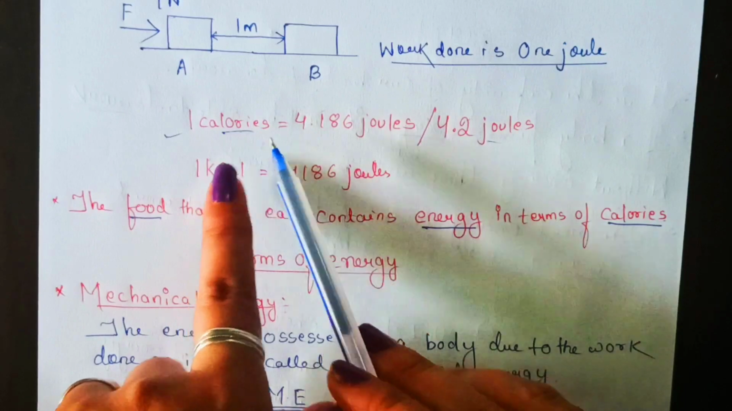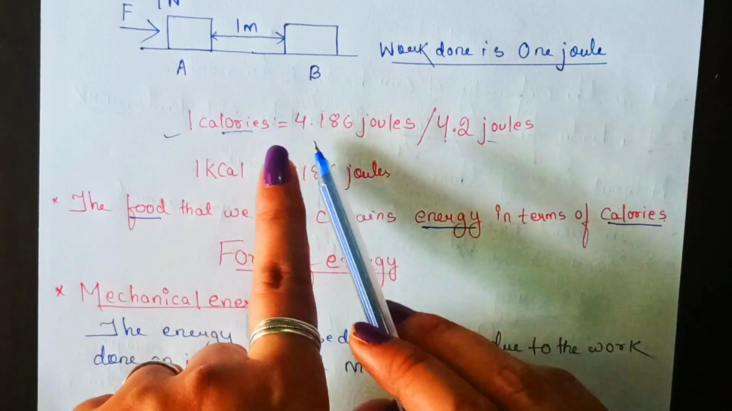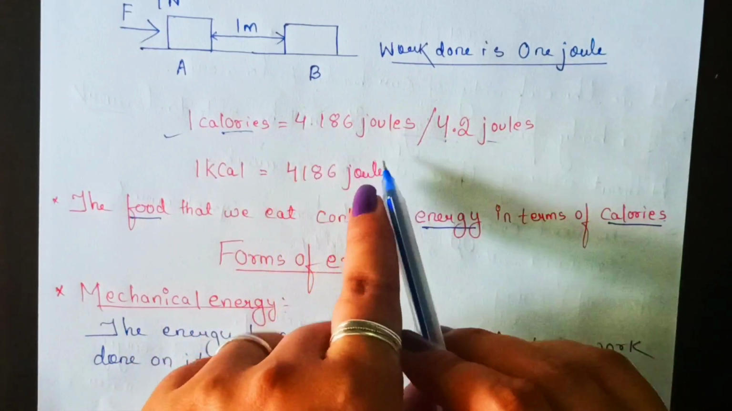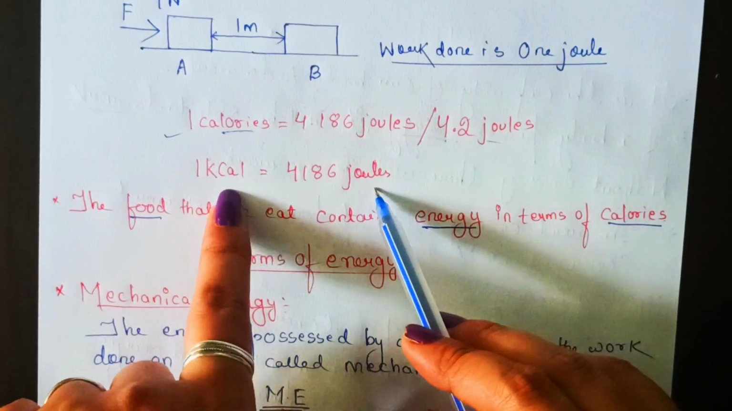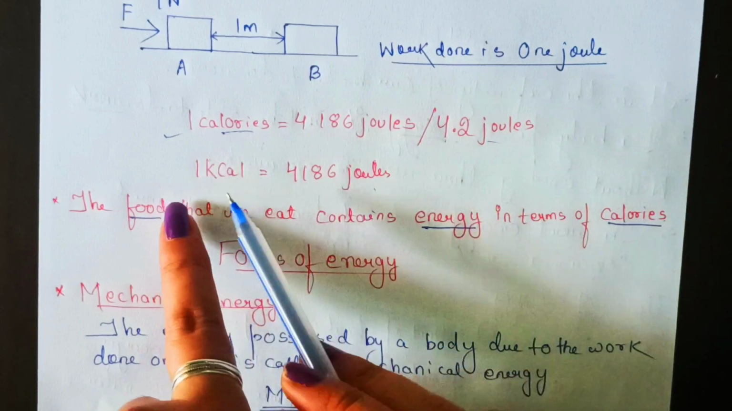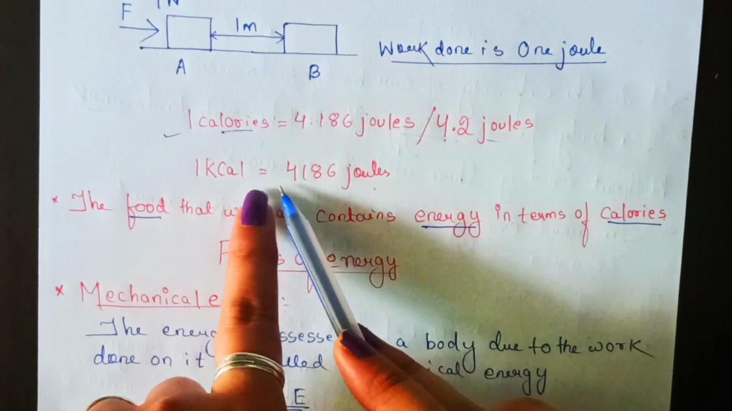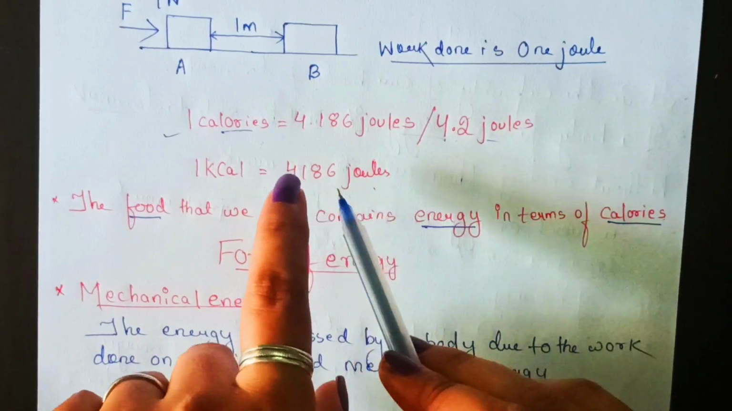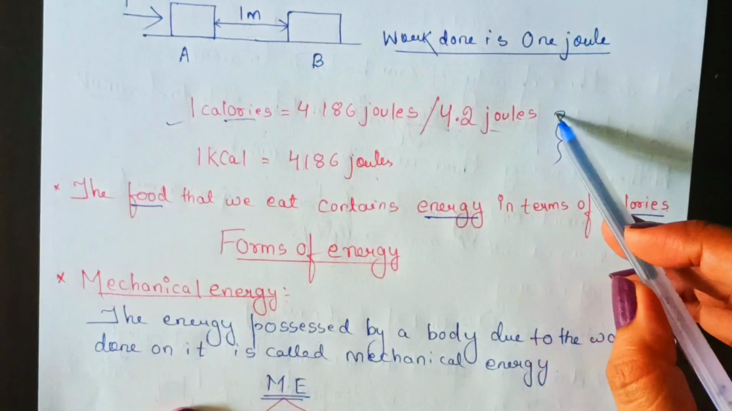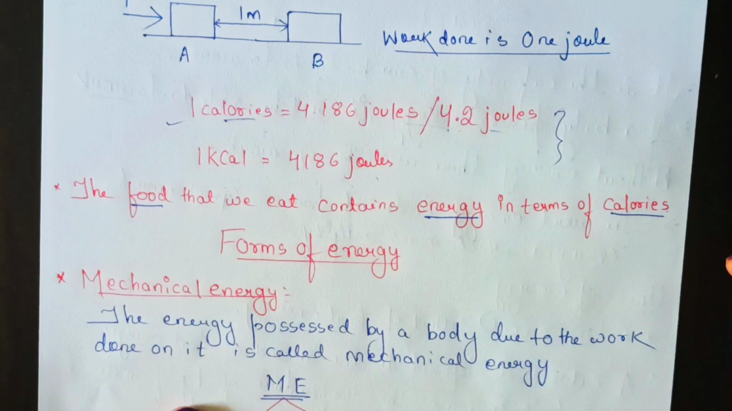1 calorie is equal to 4.2 joules or 4.186 joules. And how are kilocalorie and joules related? They are related in this manner: 1 kilocalorie is equal to 4186 joules. These values are very important.